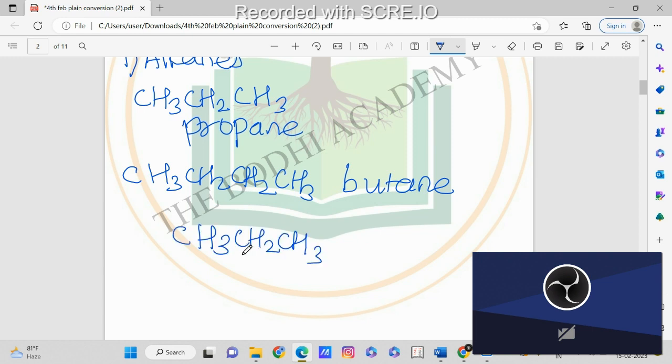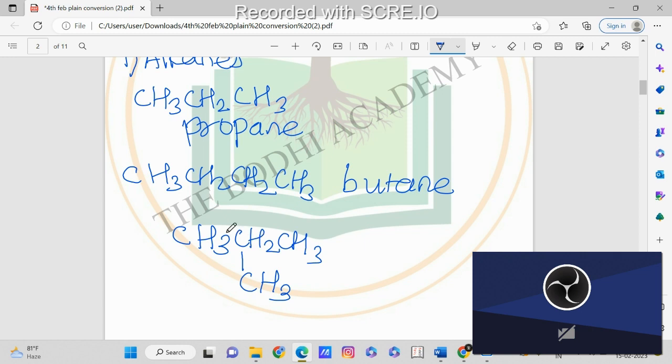Three carbons we can write this way, and the one carbon which is left, we can write here down. That is the CH3 molecule. But now we have to check the valency also. Now we are having CH3 here, so carbon's valency is completed. Here we are having CH2.